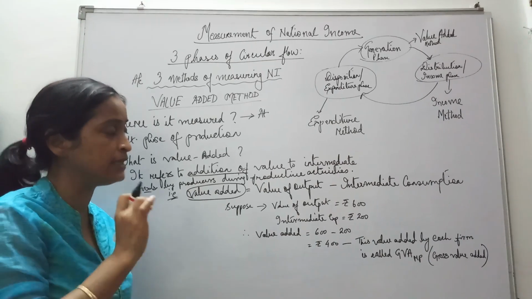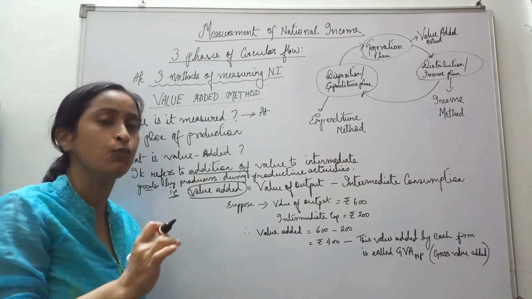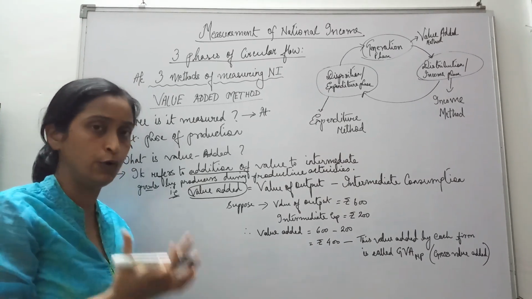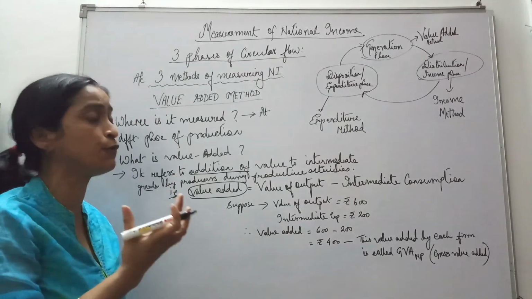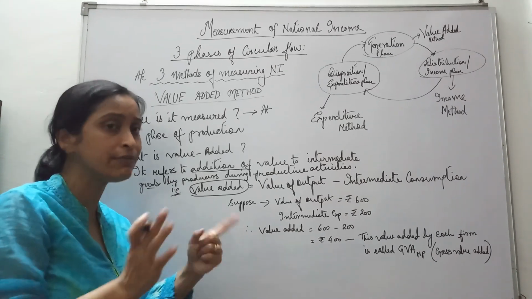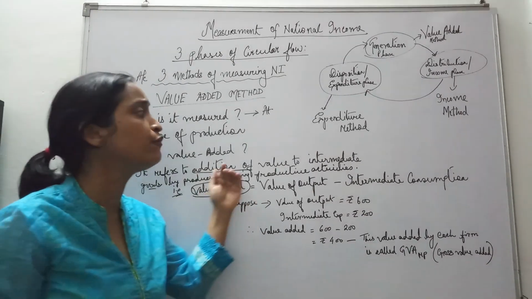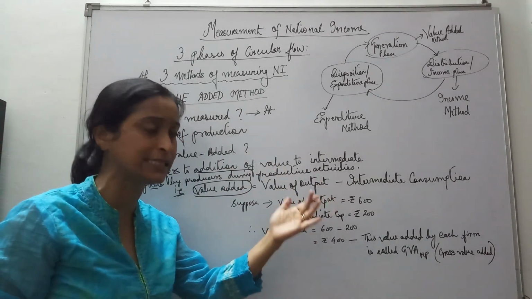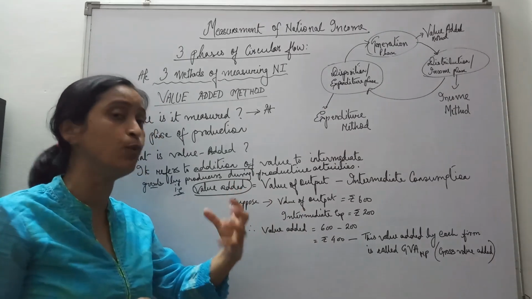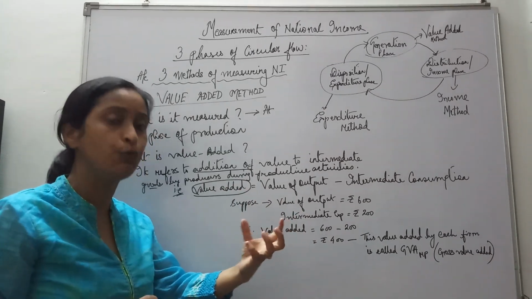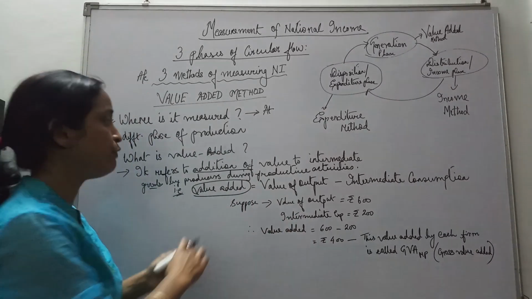Intermediate goods are those goods which are either in the form of raw materials or used for resale. That means they are still within the production boundary. I hope you all remember that. Whenever further processing of an intermediate good takes place, adding more value to it, we call it value added.